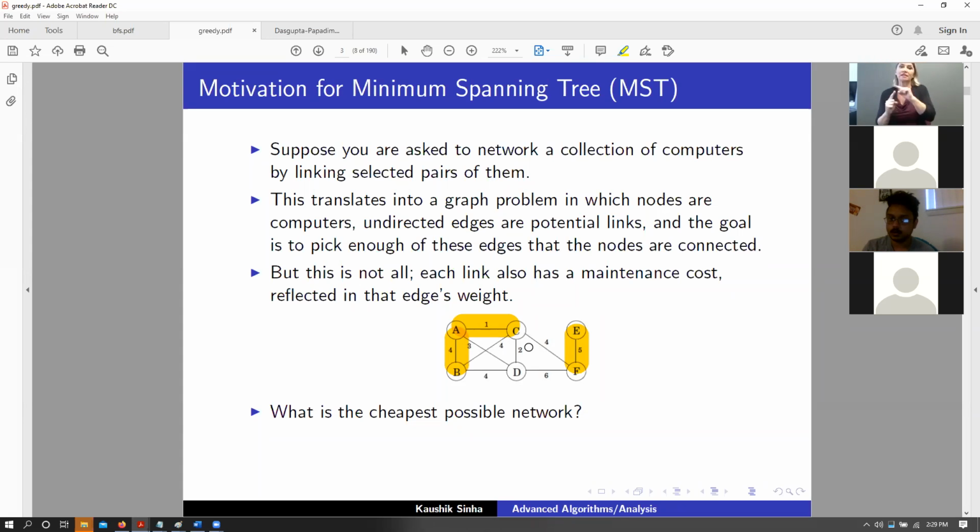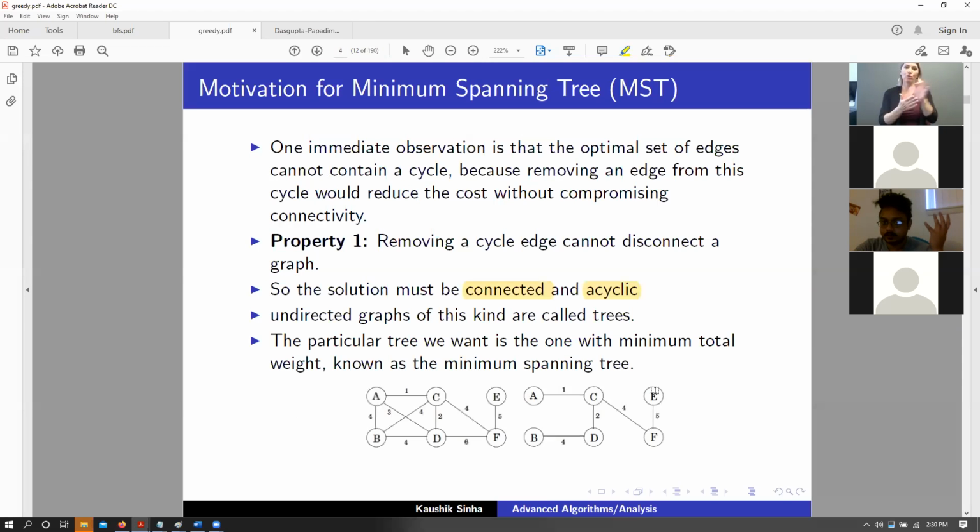But in this scenario, both C and F have been visited, but connecting C and F is necessary, and that does not create a cycle, right? So this poses some set of problems that we need to take care of in case of Kruskal's algorithm. We will see how we can take care of this.